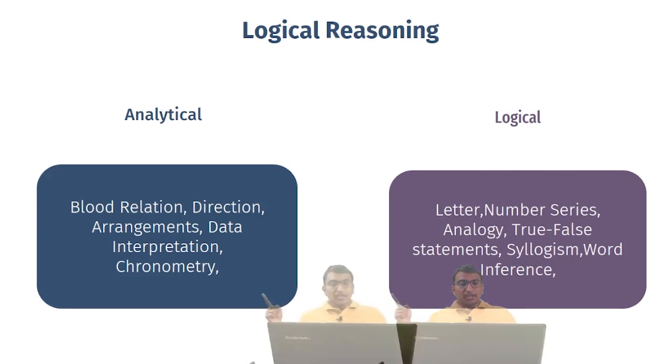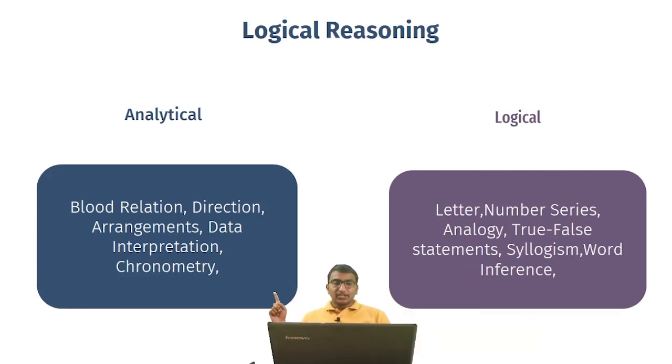analytical reasoning, in which questions from blood relation, directions, seating arrangements, data interpretation, and chronometry will be there. Most of the time, analytical reasoning covers questions which are based on data analysis. That means you have to complete your analysis of the data given in a particular question, and according to that analysis and the diagram that you have made, you have to answer all the questions. So questions on blood relation, data interpretation, and arrangements will all be covered in analytical reasoning.